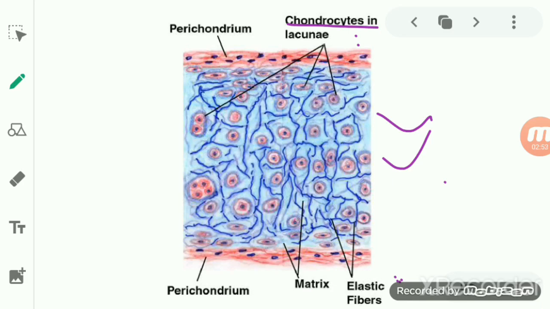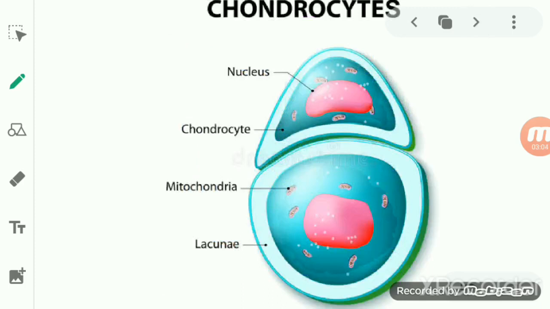Solid as well as elastic, so we can say it is somewhat flexible. The matrix of the cartilage basically consists of a delicate network of collagen fiber and the living cell known as the chondrocytes. Basically the matrix is produced and maintained by the chondrocytes.